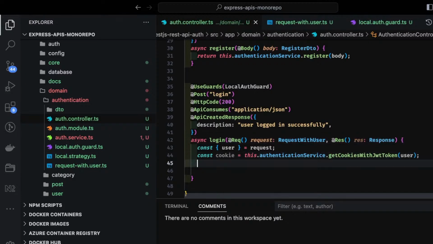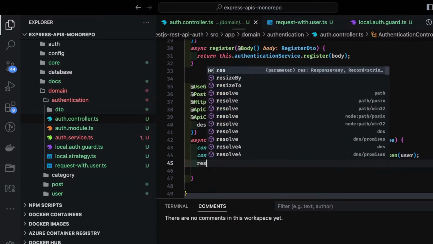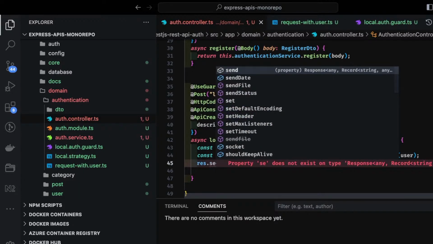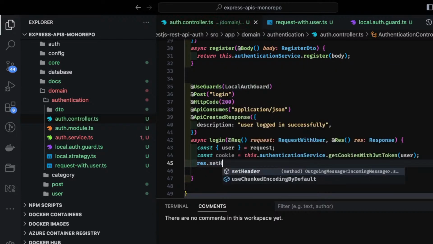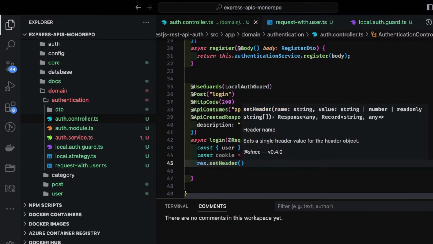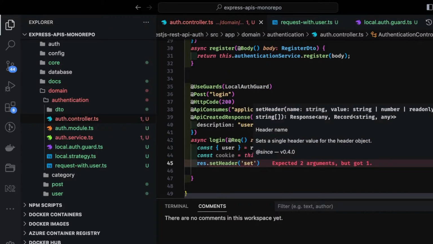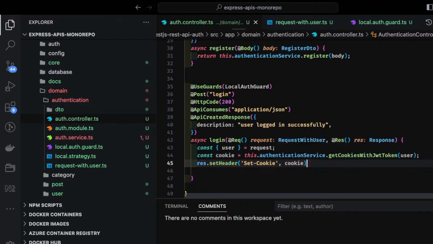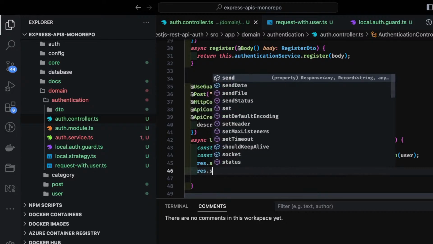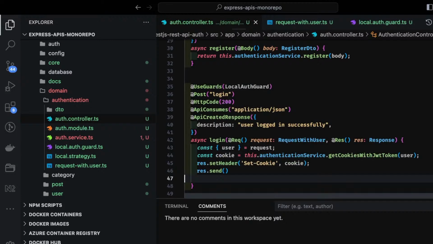Okay, and we can simply say response dot, I think there is a method response dot set header. Inside this you can just do a set cookies, and your cookie string. So we already received it, and then response dot set. I think that should work. Because here we are using request and response, so it's a simple login.